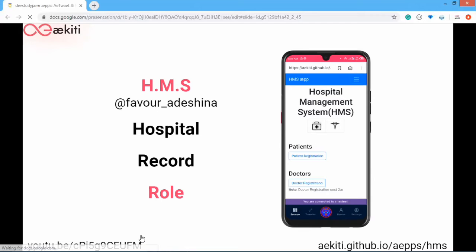One of the amazing features of HMS is the restriction functionalities in the smart contract, where there is patient, doctor, and admin role. A patient can register for free, while there's a payment of 2 AE for doctor's registration, and the admin has the right to see all the data.